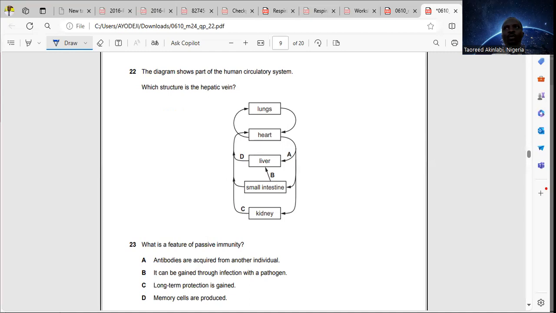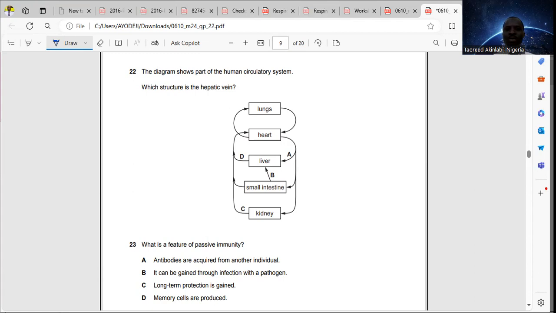Now, veins take blood away from the organ. Arteries take blood to the organ being referred to. There's also another vessel that takes blood to the liver called the hepatic portal vein, which connects the small intestine to the liver.